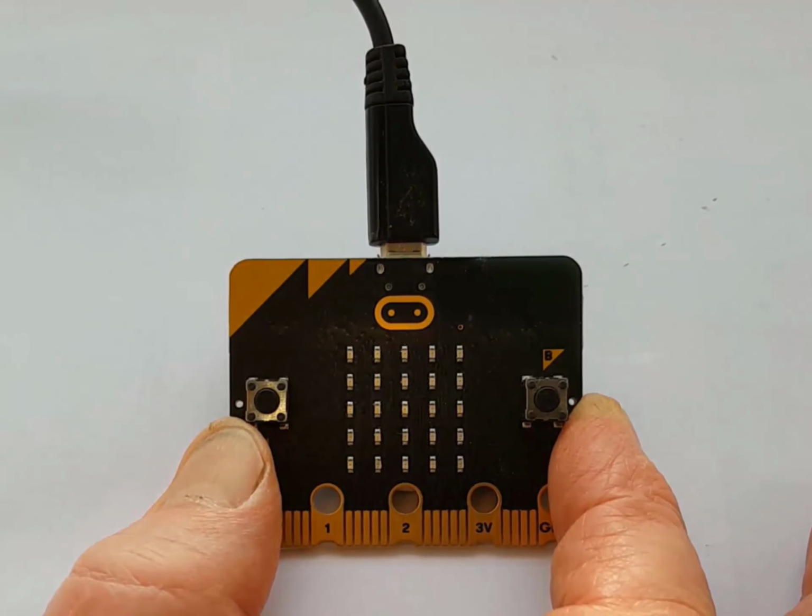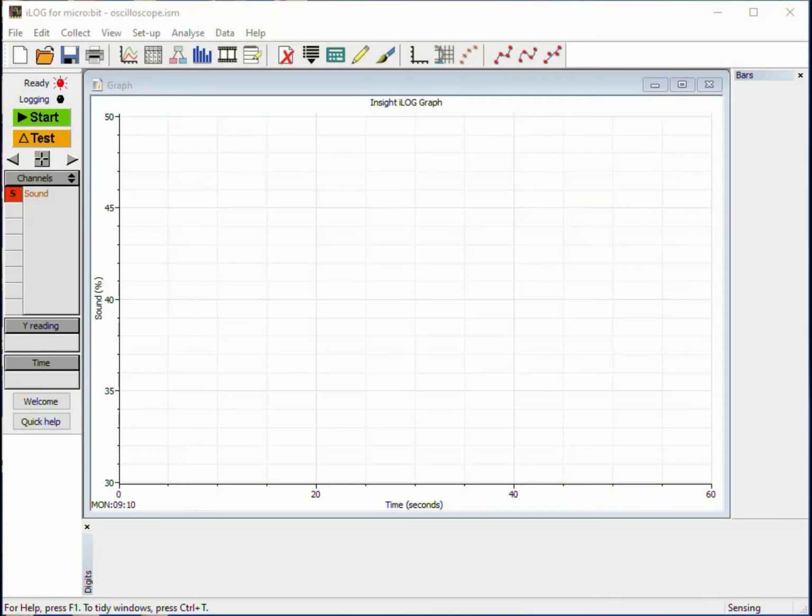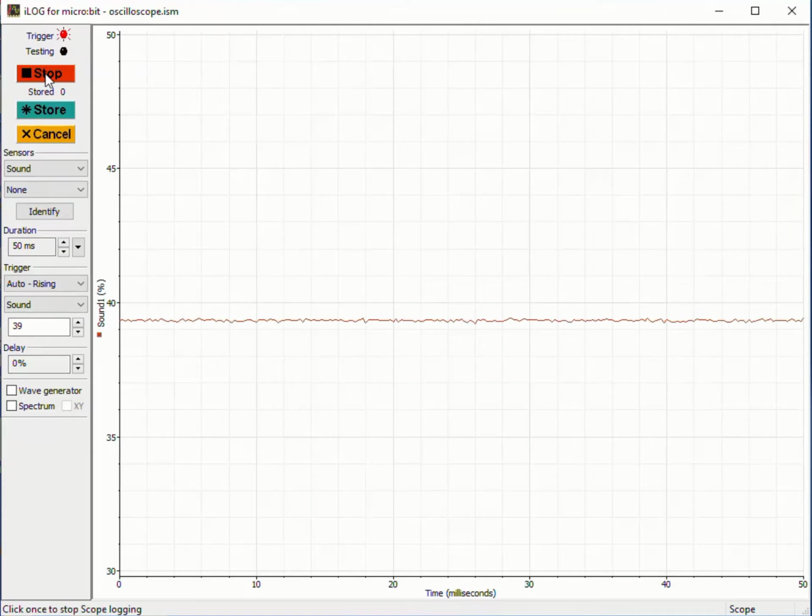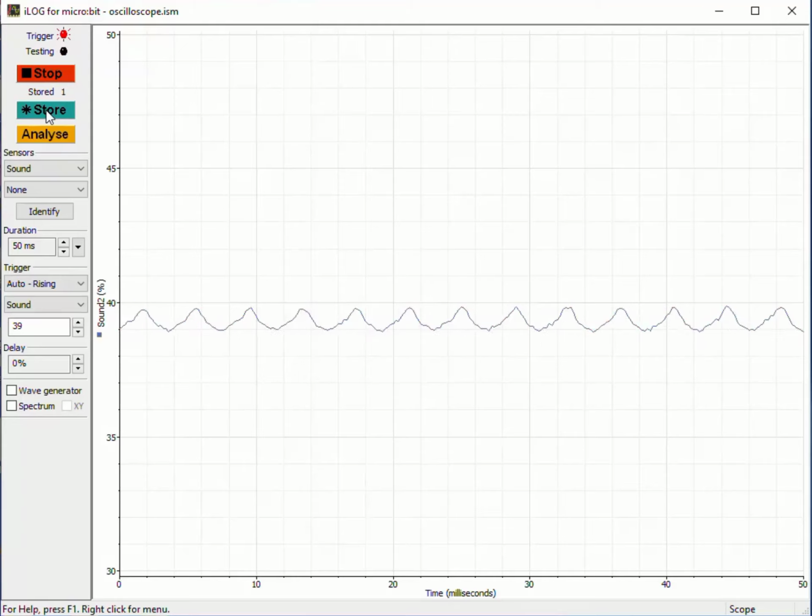First, connect the micro:bit to the computer. Then set up a logging session in the welcome box. Collecting data, select Scope Logging, then you're ready. Click Start to begin. We shall record the vowel sound OO at 5 different pitches and observe the waveforms.